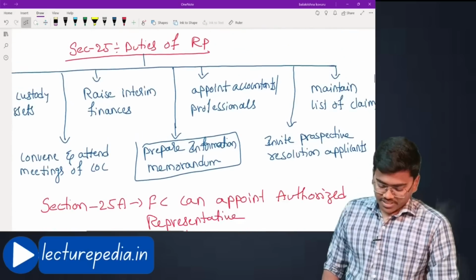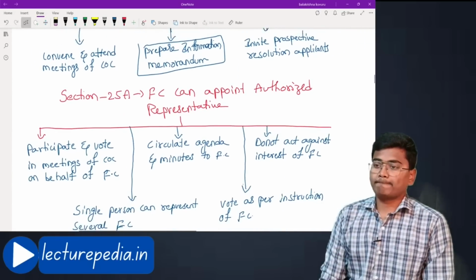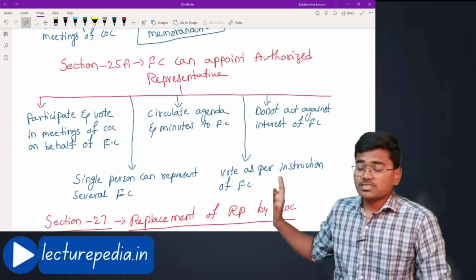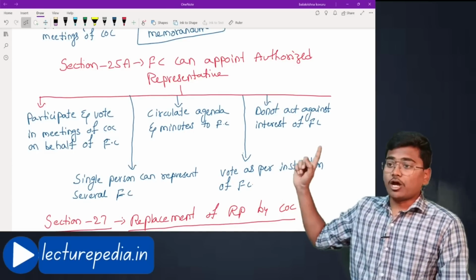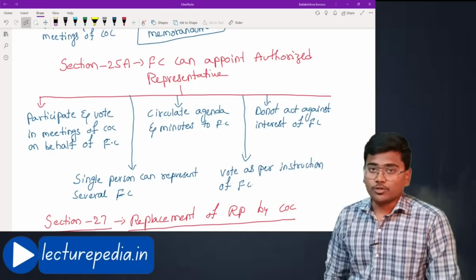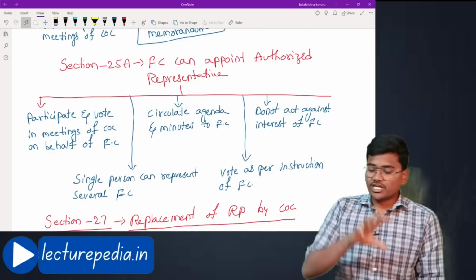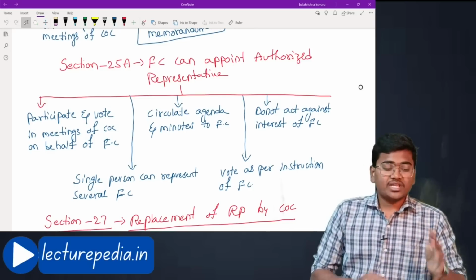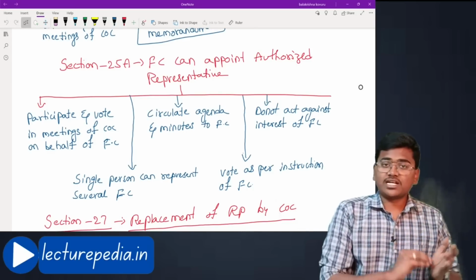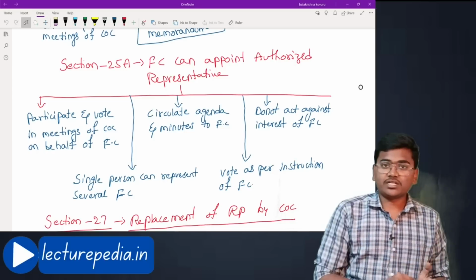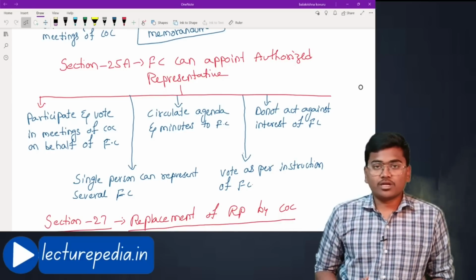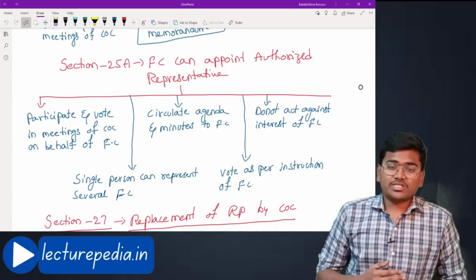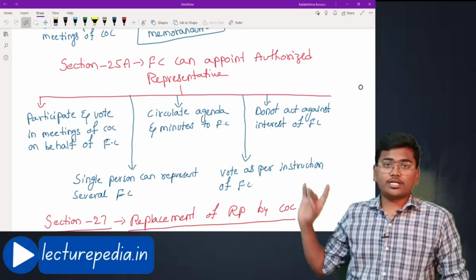That was section number 25. Section number 25A says a financial creditor can appoint an authorized representative. See, in the committee of creditors, there will be financial creditors. These financial creditors can authorize any person on their behalf to represent them in the committee of creditors. Now, what are the duties of this authorized representative of the financial creditor? That is dealt with by section number 25A.